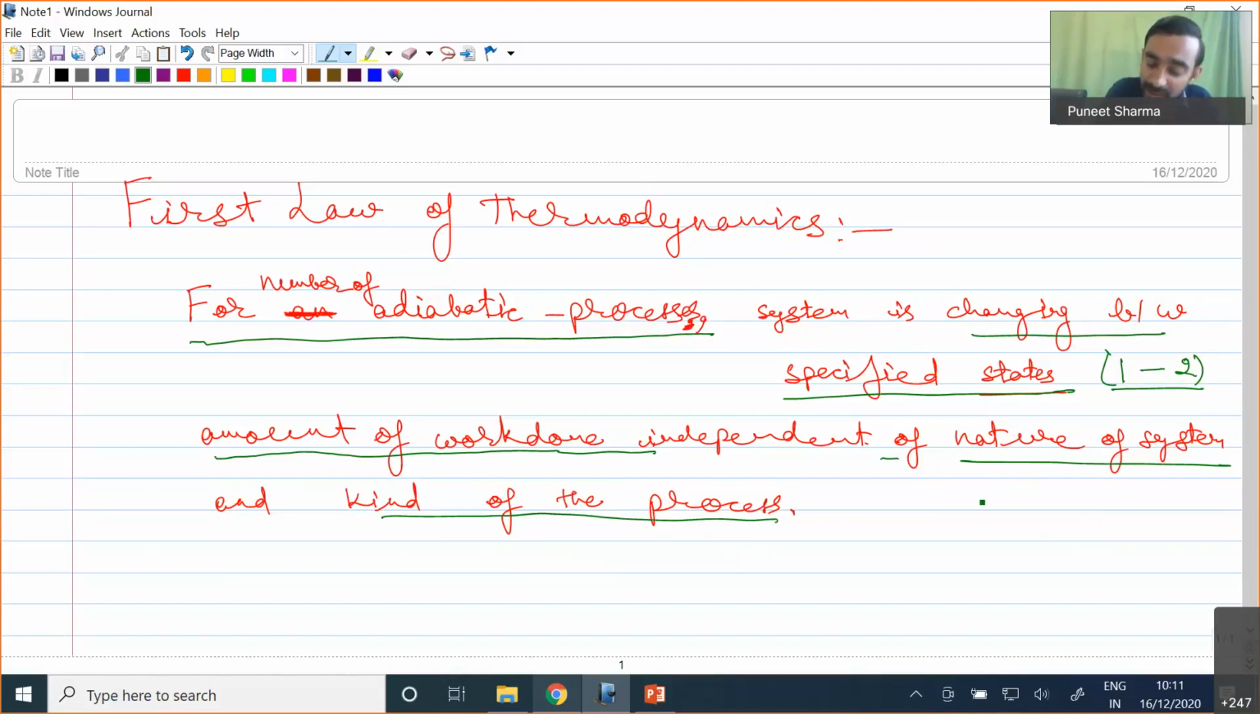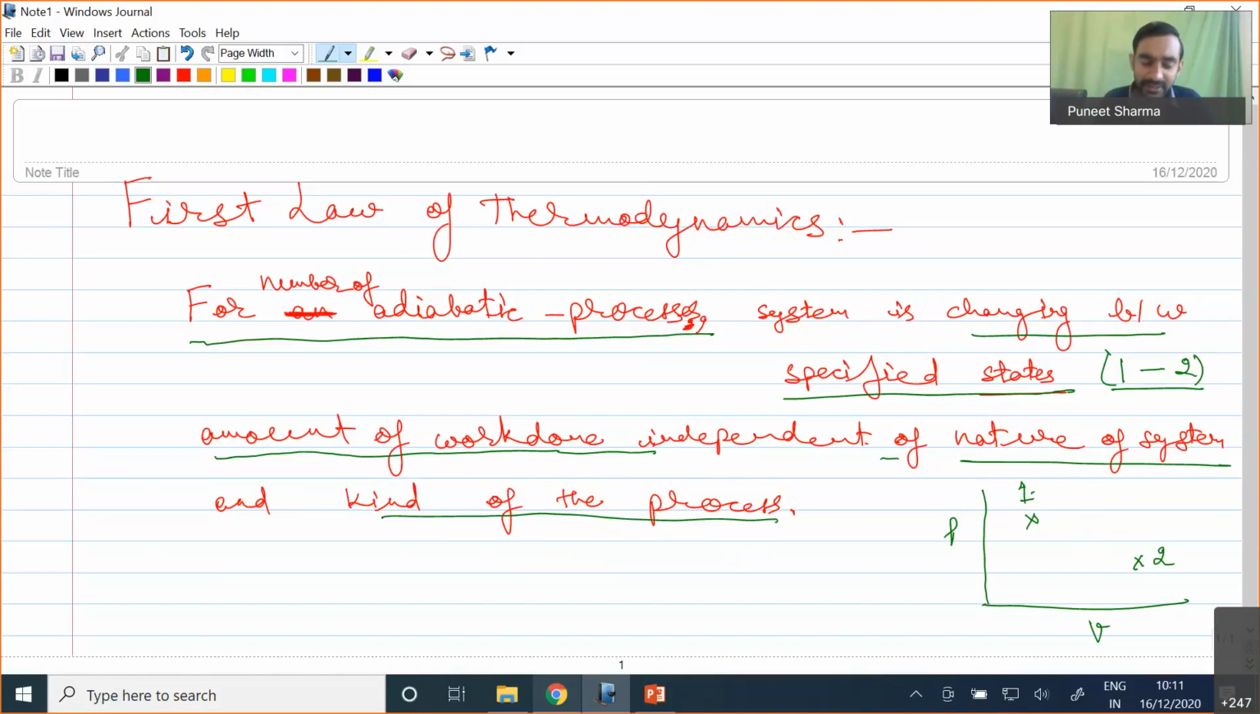So for example, if I represent this on a PV diagram, say this is my initial state and this is my final state 2, what I am saying is that if my process is adiabatic, let us consider that this adiabatic process is happening in a number of different ways.